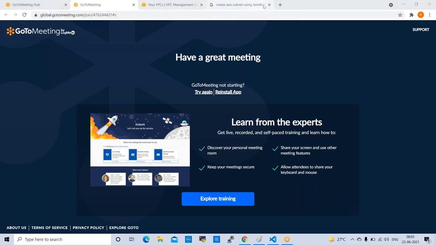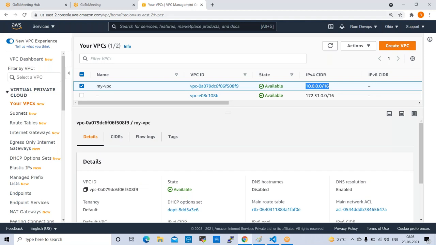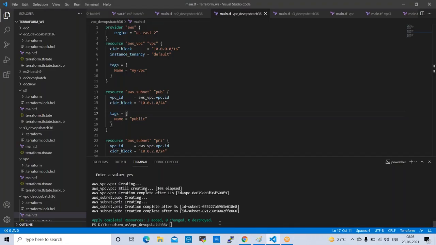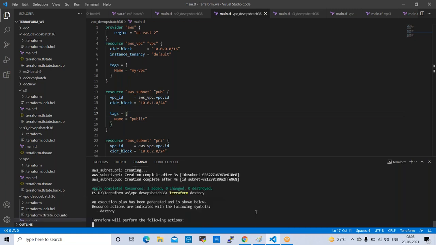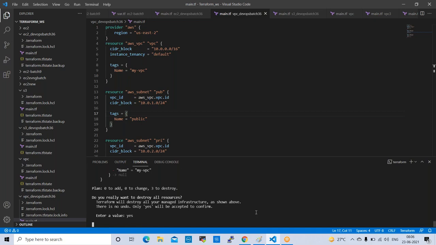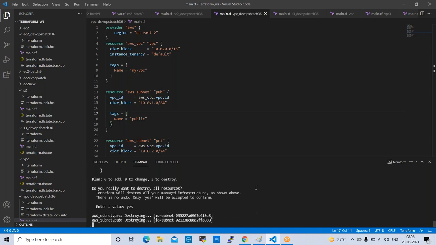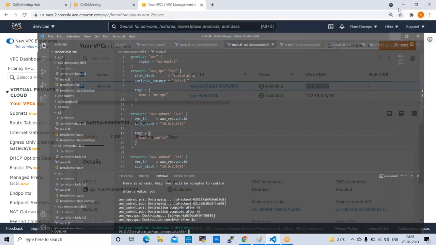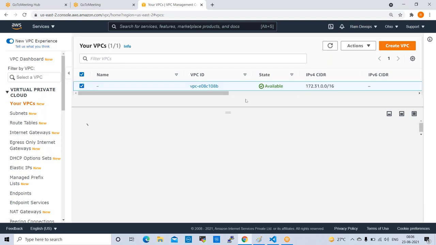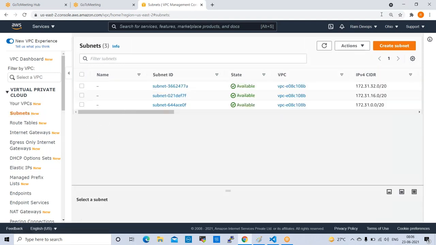Can you see my screen, everyone? Yes, sir. Just a minute. So this infrastructure is already created, right? The Terraform session happened here, so I'm destroying some resources. Done.